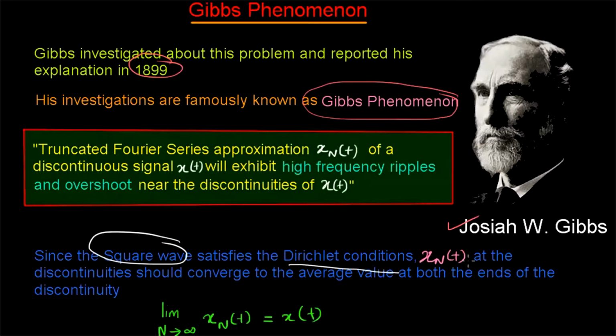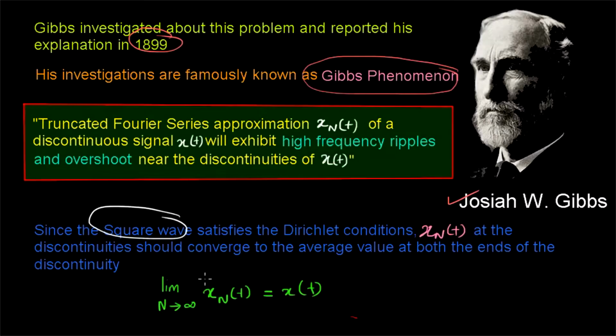From the previous video, we have seen that a square wave satisfies the Dirichlet conditions. So in that case, x_n(t), that is the truncated Fourier series, at the discontinuities should converge to the average value of both the ends of the discontinuity. That is what we have discussed in the Dirichlet conditions. So in that case, limit n tends to infinity, x_n(t) is equal to x(t). That is, when the number of sinusoidal components increases, the truncated Fourier series will be equal to the actual signal.